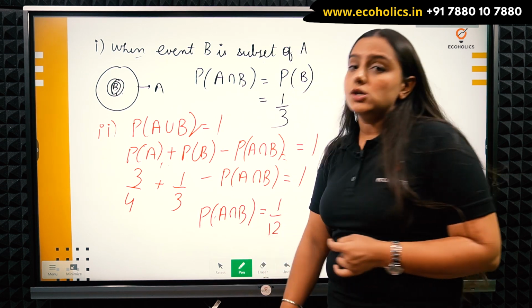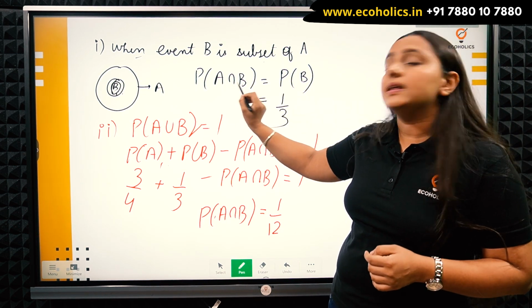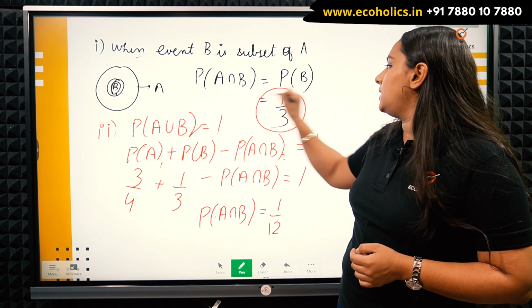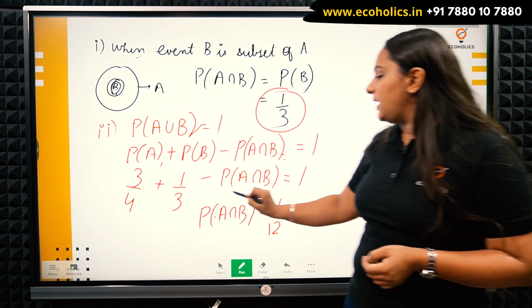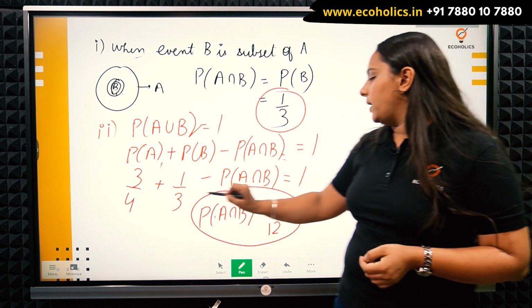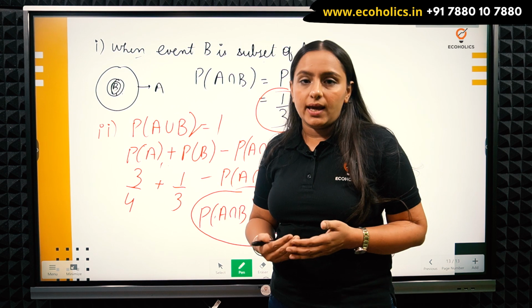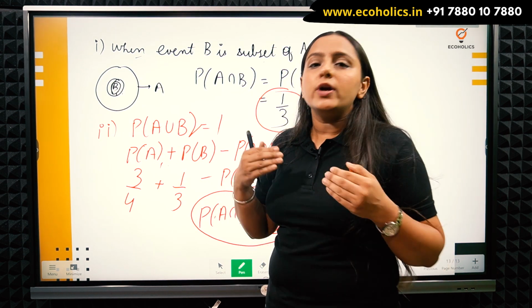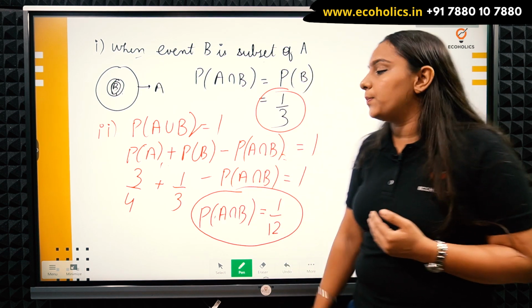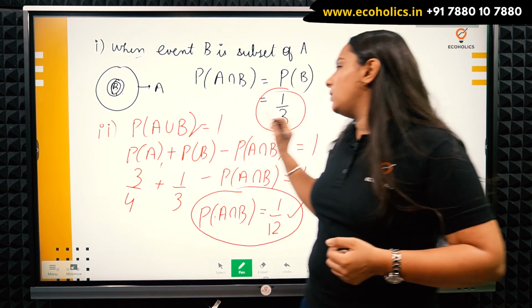So from the first case I have probability A intersection B equals 1 by 3. That's one limit. And the second one is that probability A intersection B is equal to 1 by 12. Every other case of intersection between A and B would fall between these two extreme cases. So at the minimum, my probability can be 1 by 12, and at the utmost level, it can be 1 by 3.